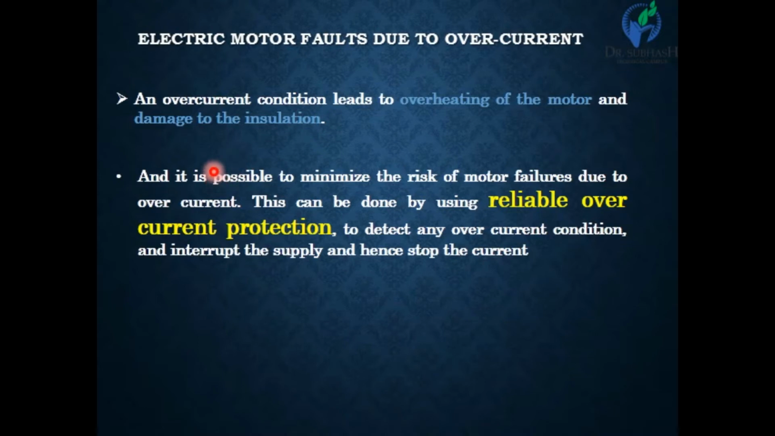We can prevent this condition by putting in a reliable overcurrent protection circuit. When overcurrent happens, this circuit will detect it, interrupt the power supply and stop the current from flowing through the electrical motor. So, when the overcurrent protection circuit detects an overcurrent, it will cut off the power supply and the current to the motor will be stopped. To provide safe operation of the electrical motor, we just connect an overcurrent protection circuit.